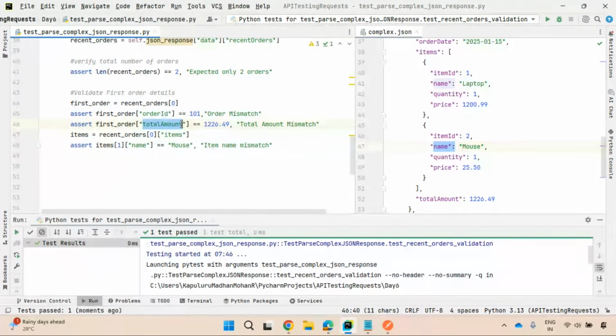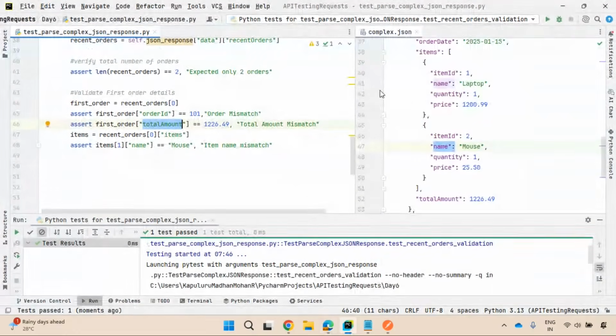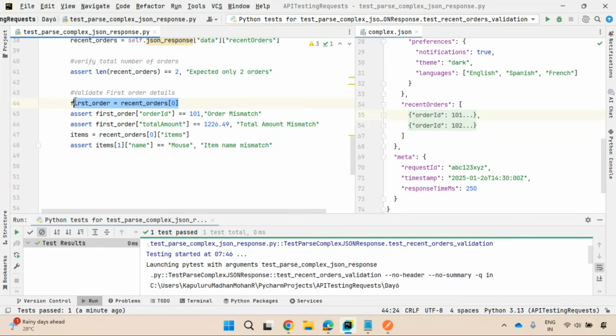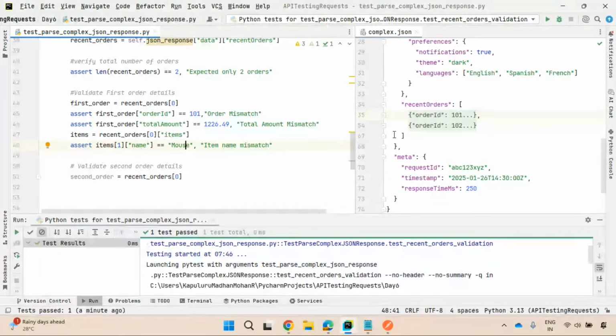So total item, right? So another validation here is check that the second order has only one item. Second order, right? This is what in first order, second order. So second order in the sense, what you do, you'll try to capture that second order, right? I'll capture that. So validate second order details. Second order details. So recent orders of 1 it is, because second element is having 1 as an index number.